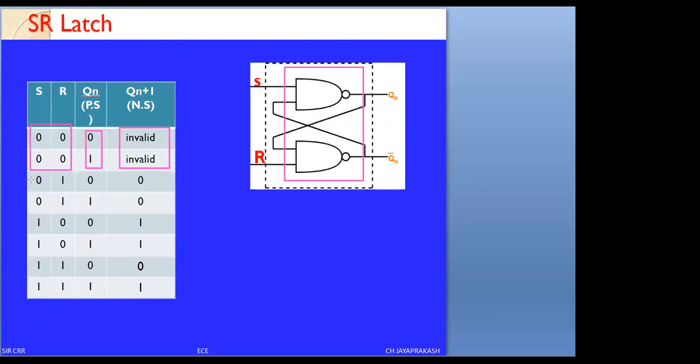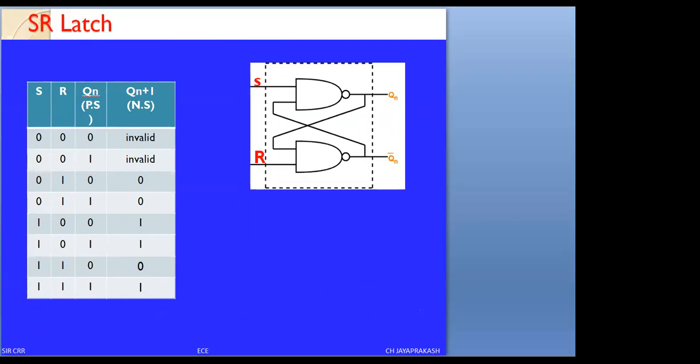Next, when it is 0 1, the output is reset to 0. When it is 1 0, the output is set to 1. When it is 1 1, there is no change. This is for a NAND gate. For a NOR gate the operation comes in reverse. For a NOR gate, this is reverse.